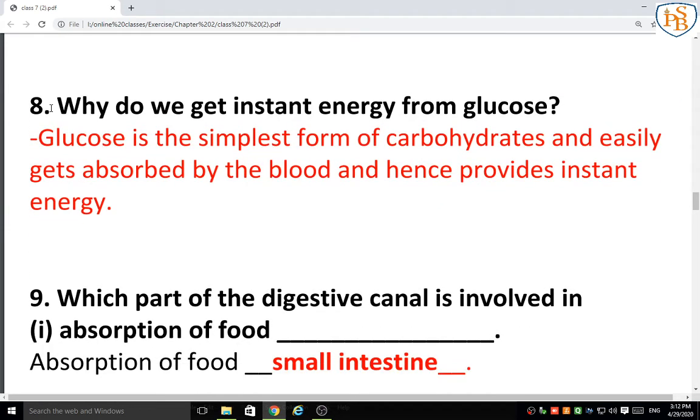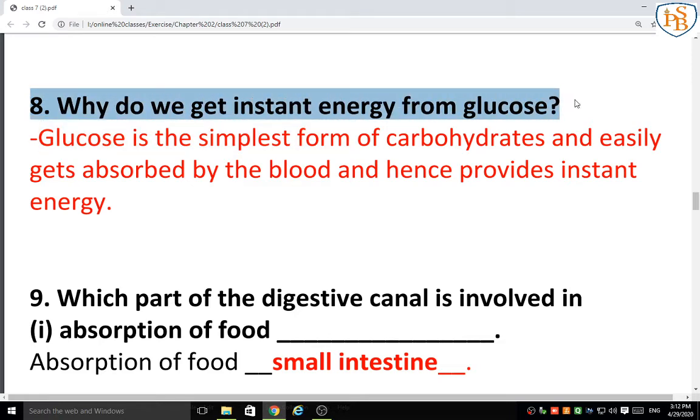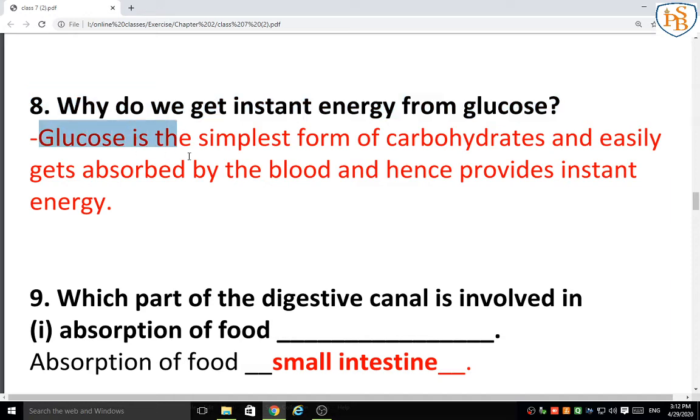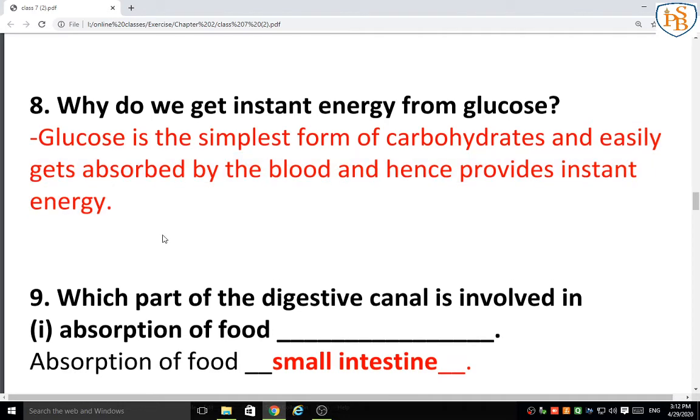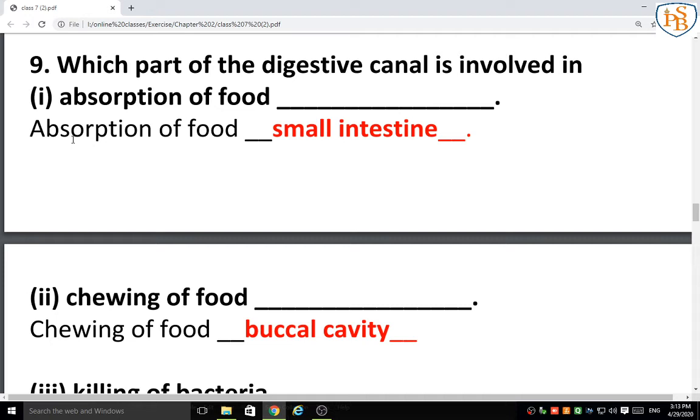Next, question 8: why do we get instant energy from glucose? Is glucose a protein or a carbohydrate? The word is energy, so which are the energy giving foods? Yes, very good, carbohydrates are energy giving foods. Glucose is the simplest form of carbohydrate and easily gets absorbed by the blood, and that's why it provides instant energy. Understood?